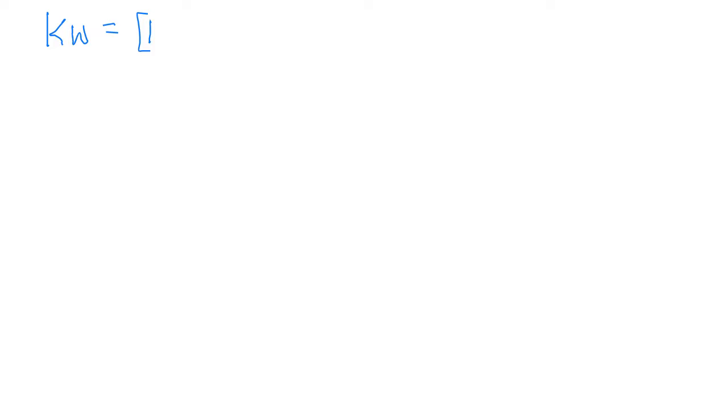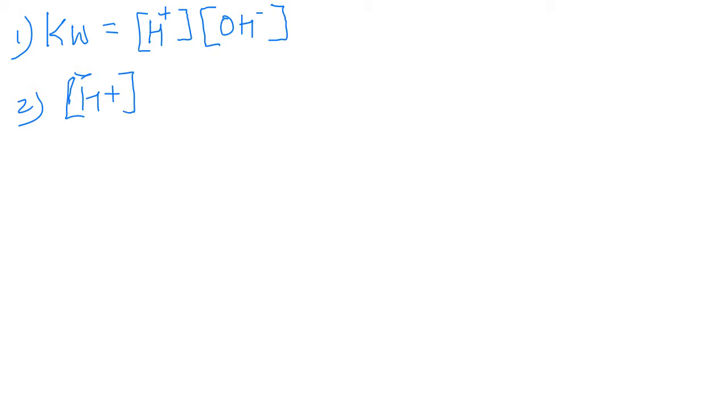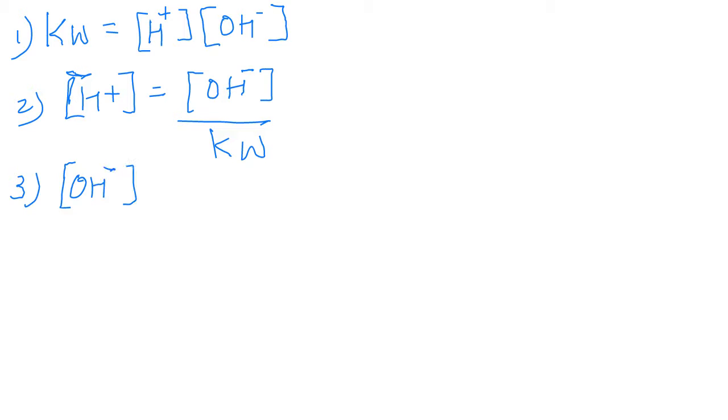Kw is the product of the concentration of H plus and the concentration of OH minus. Number 1 formula. Number 2 formula, if you want to calculate H plus concentration, so you can write here OH minus concentration divided by Kw. Write down this formula. This will help you to determine any example, any question. If you have OH minus concentration equal to concentration of H plus divided by Kw.